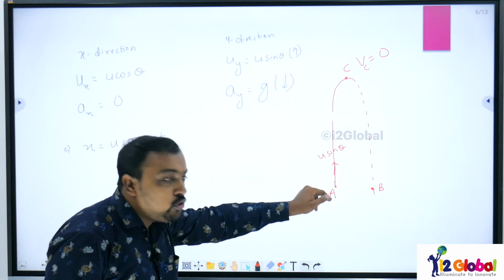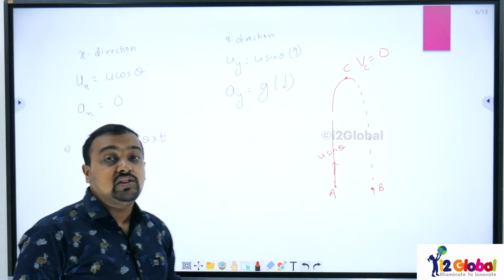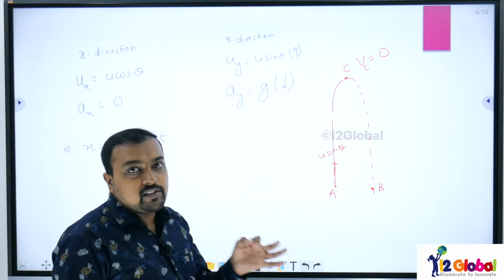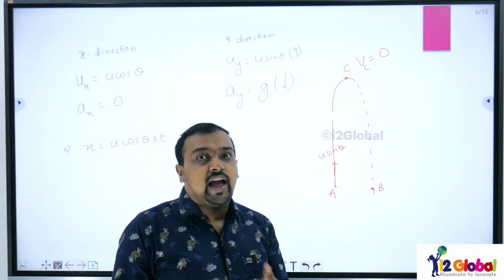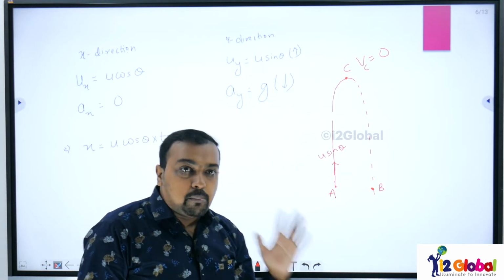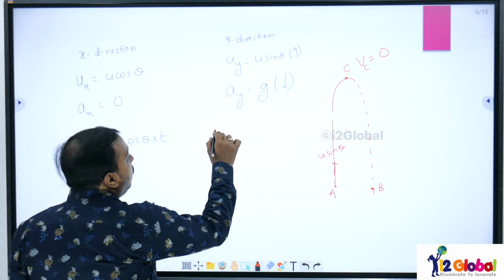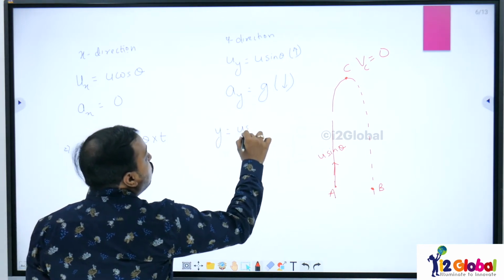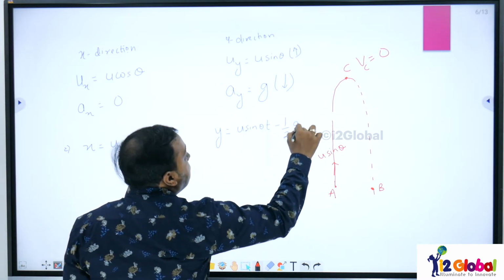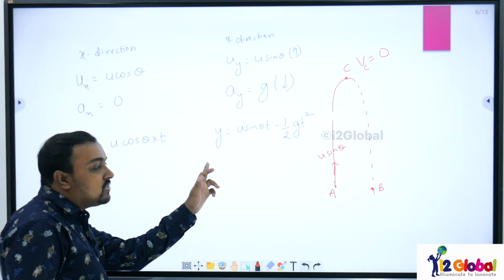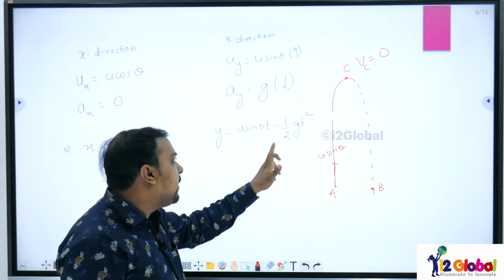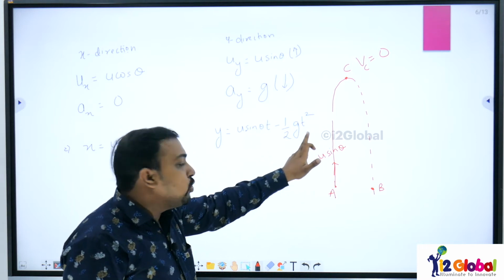If I have to write down the equation in the y direction, we will use the equation s equals ut plus half at square, because here acceleration is constant. This will go up and it will come back. So we will have y equals u sin theta multiplied by t minus 1 by 2 gt square.